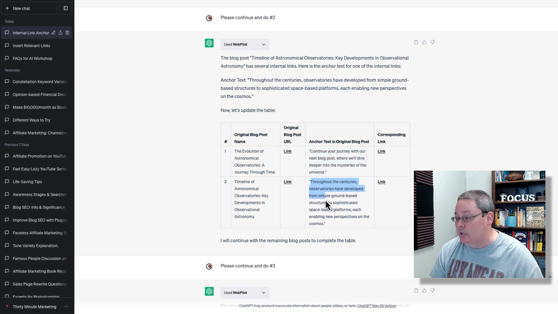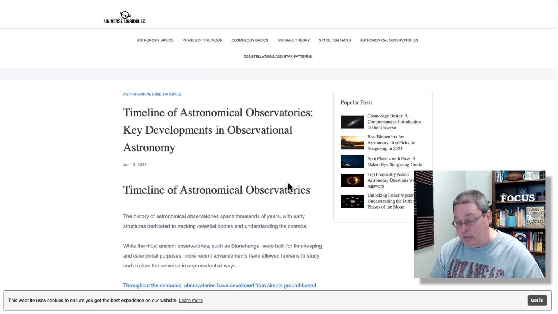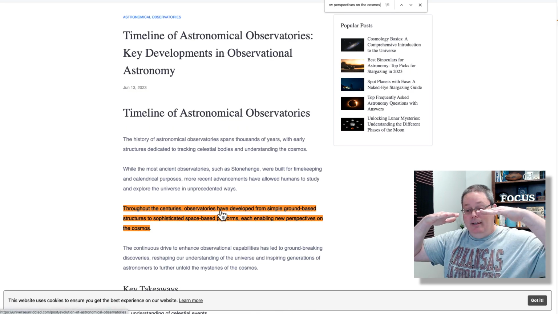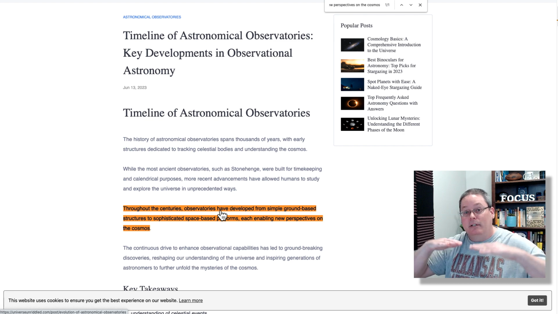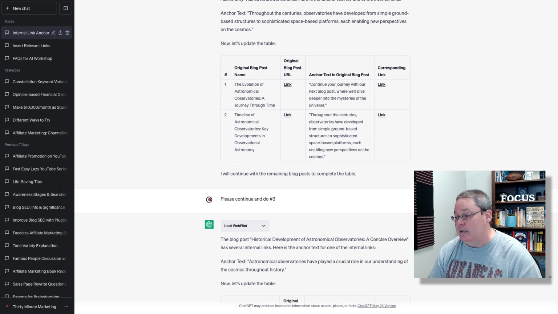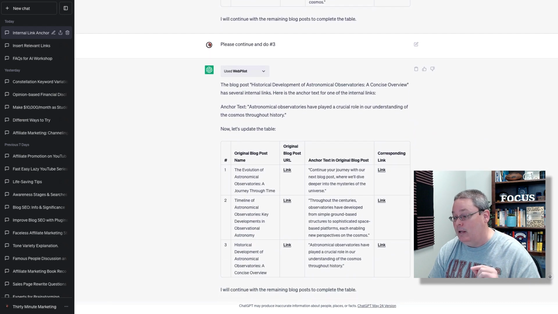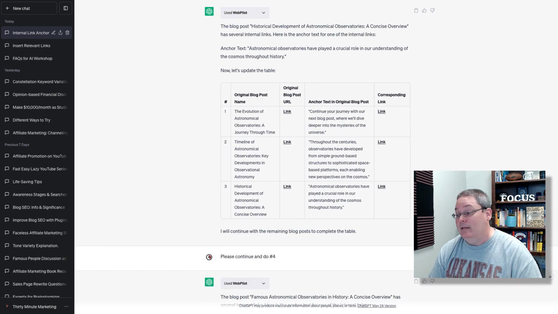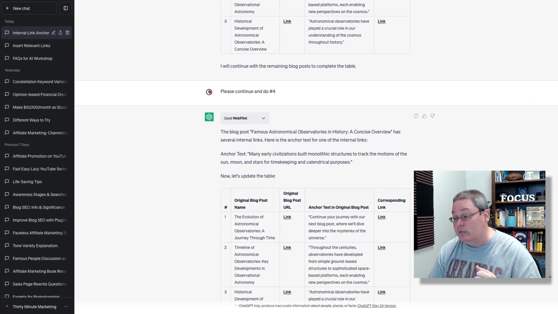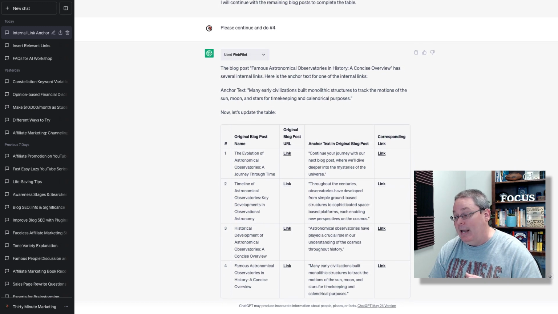But for number 2, the next one, I copy this into the buffer, and then I go to this blog post and do a search. Aha, now I am happy. The levels of frustration are starting to go down because now it is working. And now I'm moving through and I say, please continue and do number 3. Number 3 is correct. Then I say, please continue and do number 4. And number 4 is correct, and it's updating the table. And the frustration levels are going down, down, down.